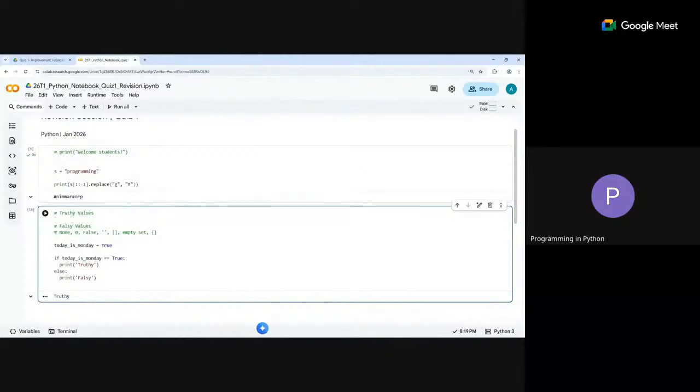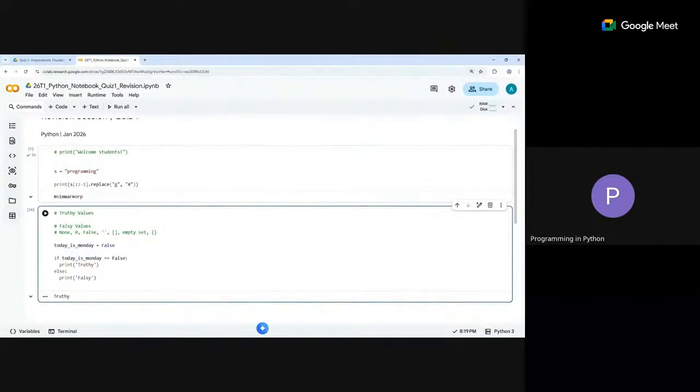Of course you can say that. This is the same thing. I'm saying today is Monday equal to true. Of course it is true, right? So even if you omit this part, it assumes that you are checking for truthiness only. Therefore, if I set it to false and just say if today is Monday without explicitly saying equal to true, because equal to true is the assumed part, even for booleans, this is checking for truth. Because this is false, we are not going to go inside even without saying equal to. But in some cases we might as well add equal to true, and then of course it checks for equal to true.